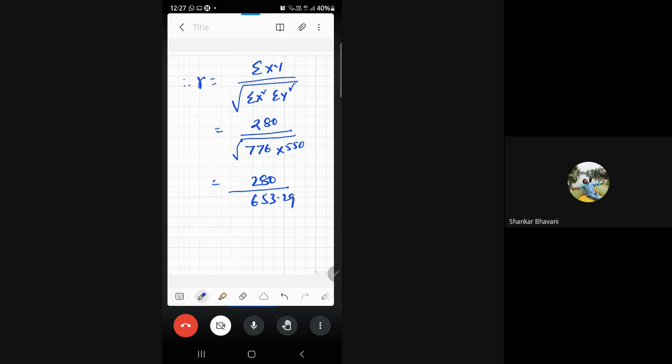After square root, 280 by 653.29 is 0.4285. So this is our correlation coefficient.